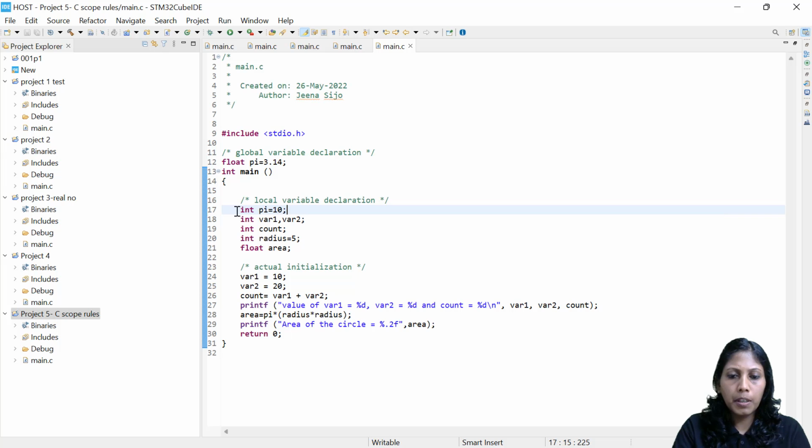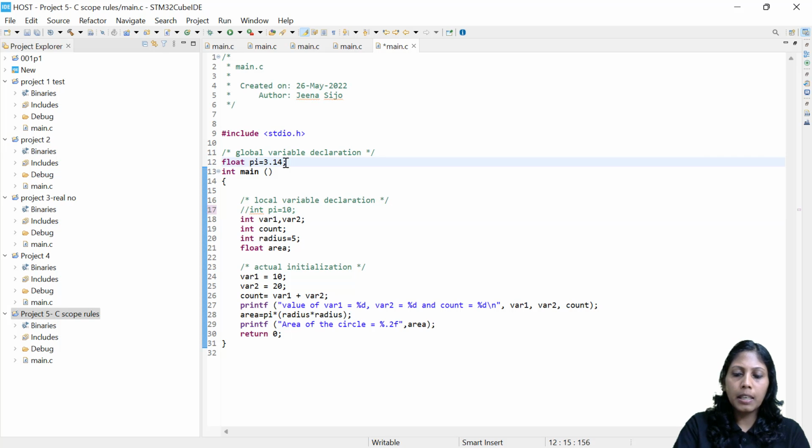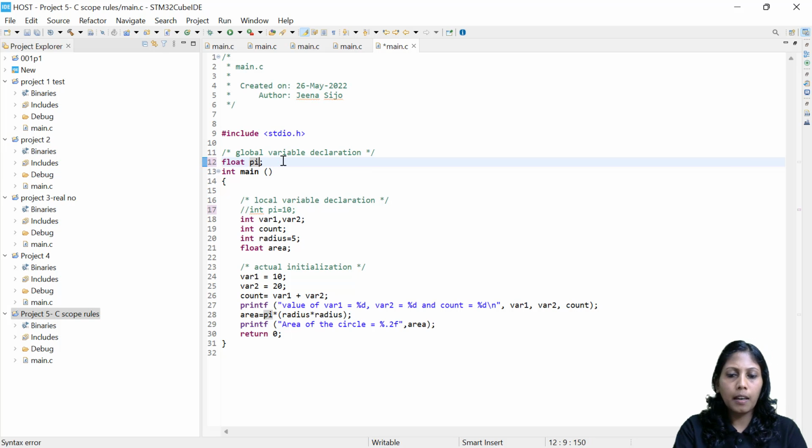So what I can do here is one more example. I think it's clear for all. It's a very important concept, you have to be very clear about it. Now I'm removing this declaration, pi equal to 10. I just commented it out. And here in the global space, I will declare a variable int pi, but I'm not initializing it. So I already declared it.